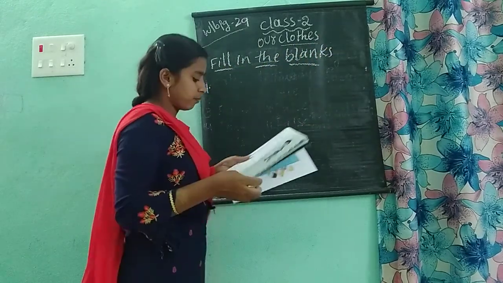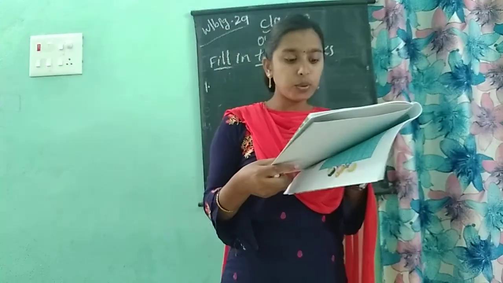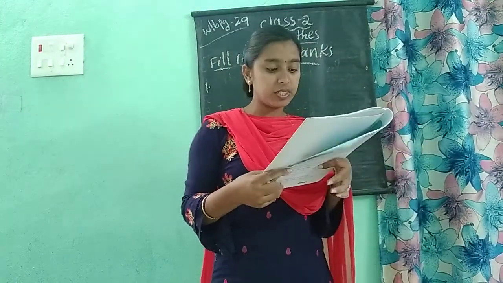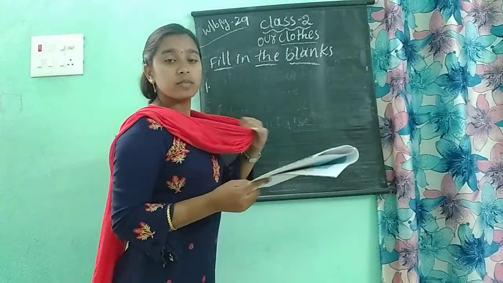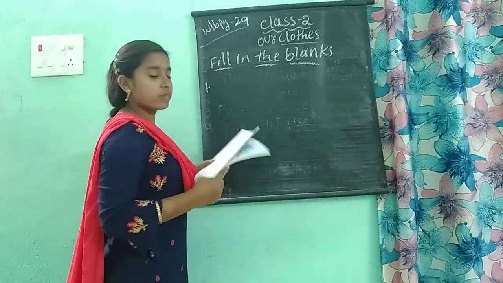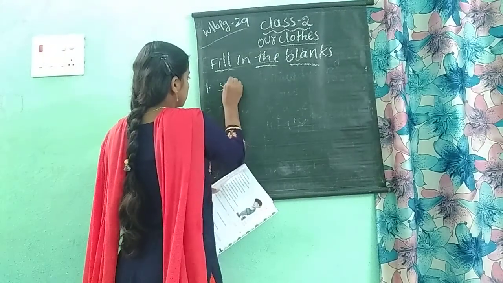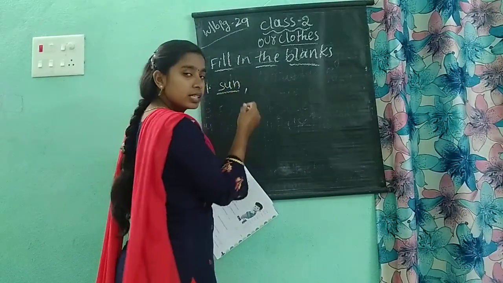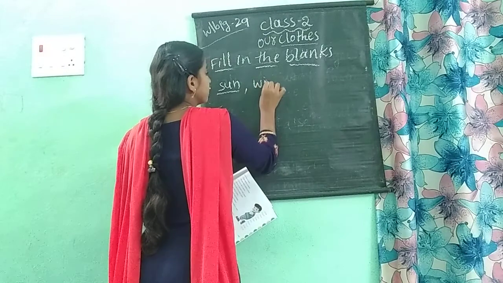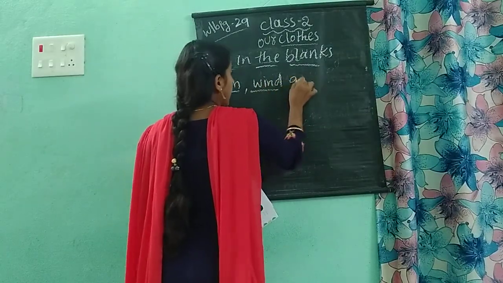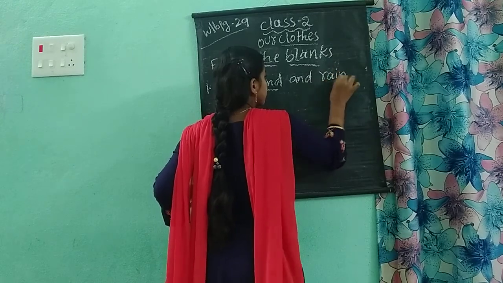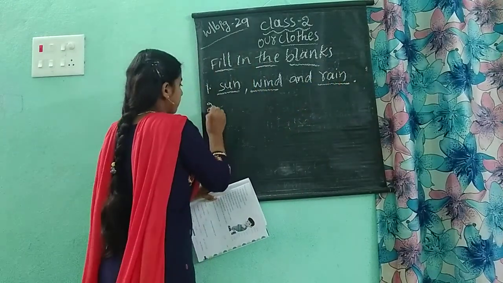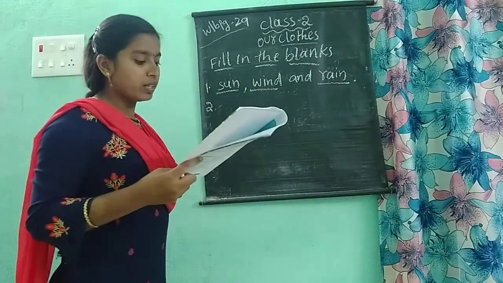The first one. The body coats protect the animals from dash, dash and dash. The body coats of the animals protect them from which? From sun. Yes or no? Sun, wind. And already there only you have to write rain. Sun, wind and rain.